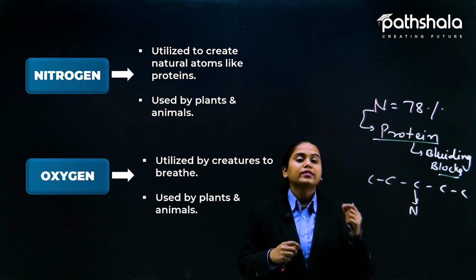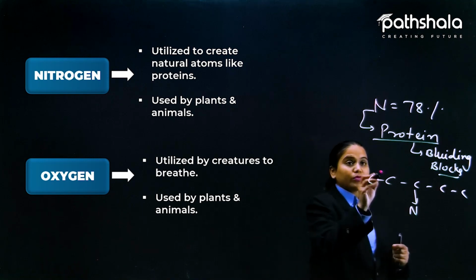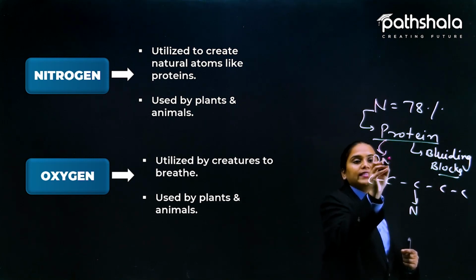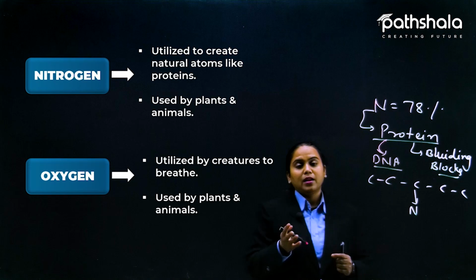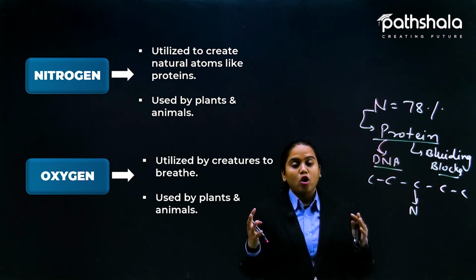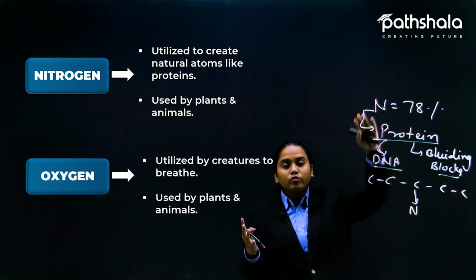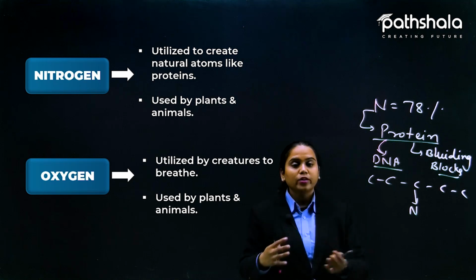DNA itself is a type of protein. DNA is itself a protein. So you can say that DNA is one example of protein. But there are various proteins that are the building blocks from which we are entirely made. So that is nitrogen, and when this nitrogen comes into the body, it will not come directly.